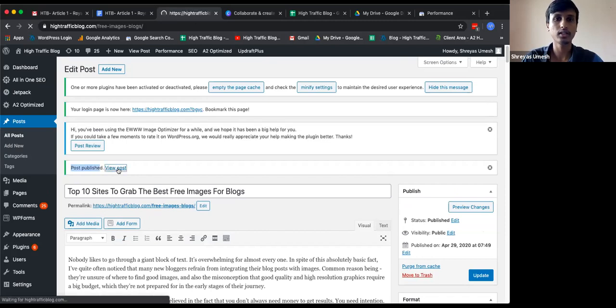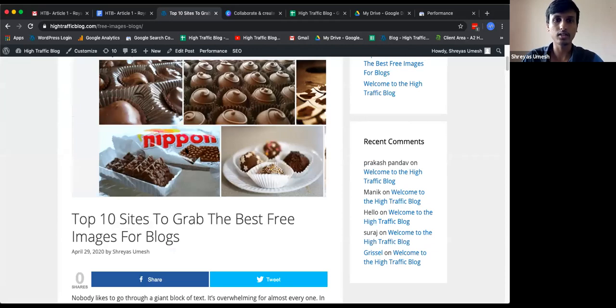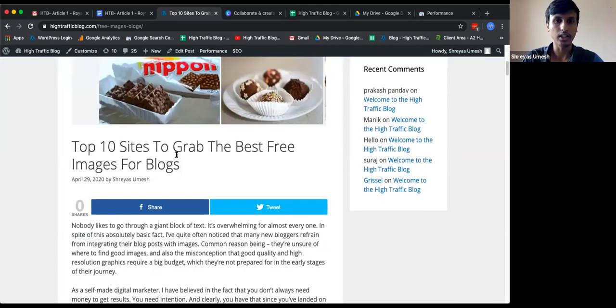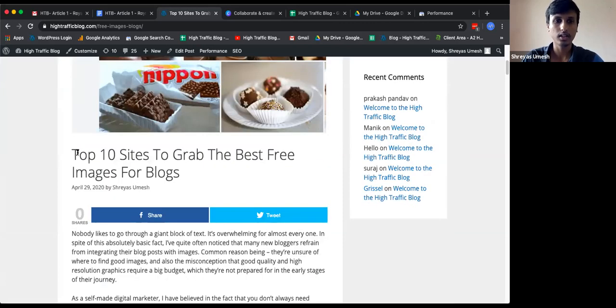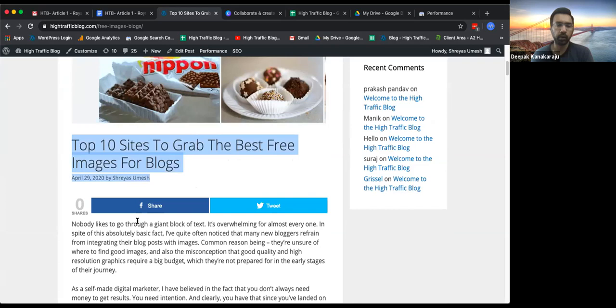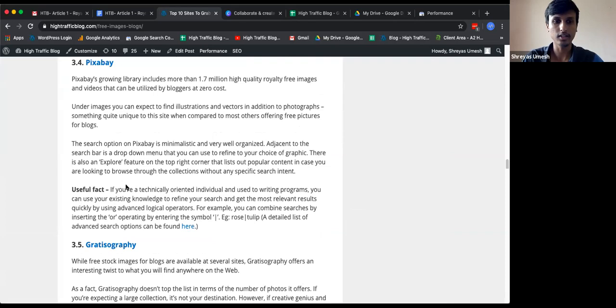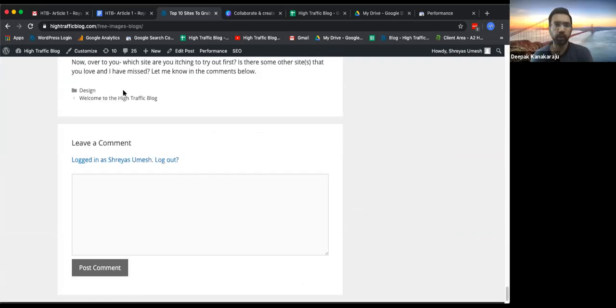I'll click on this. So yeah, the feature image is something that appears on top of your title. So you can reduce the size of this to make it look much better. And we have the title here, and yeah, this looks pretty much clean. Let me also go ahead and open it here.